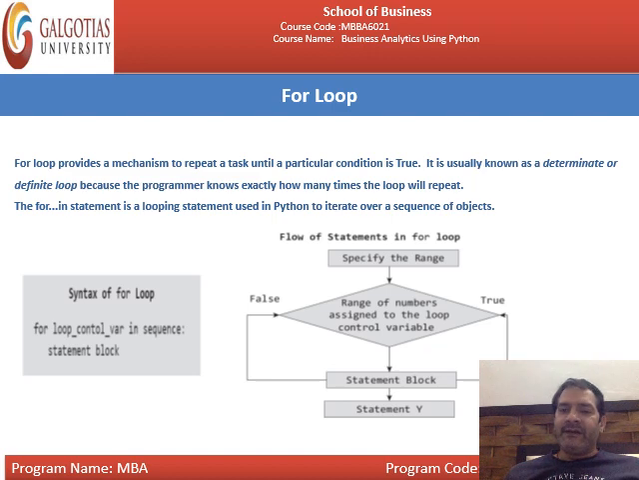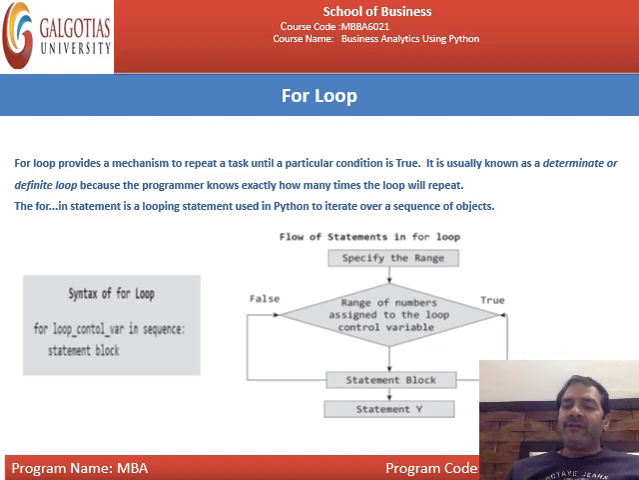We will also discuss the syntax of the for loop. This is the syntax of the for loop. You simply write for loop control variable in sequence. This is the loop control variable, like you have written I. You wrote I is equal to 0, and then you check the condition in while I is less than or equal to 10. Then what is I? I will be the loop control variable. Then, in sequence, the statement block will be executed.